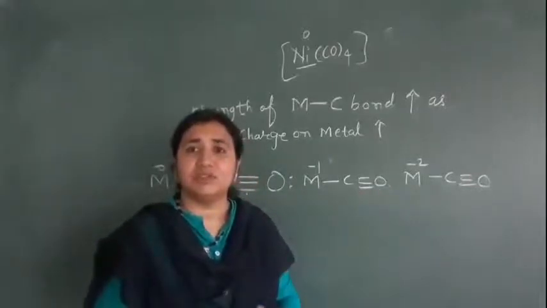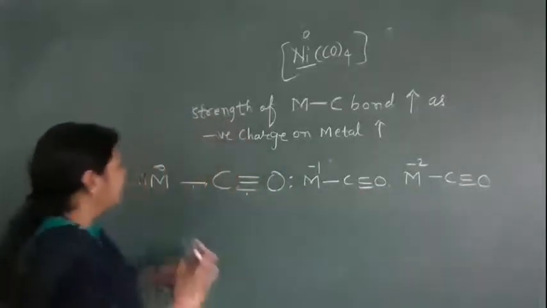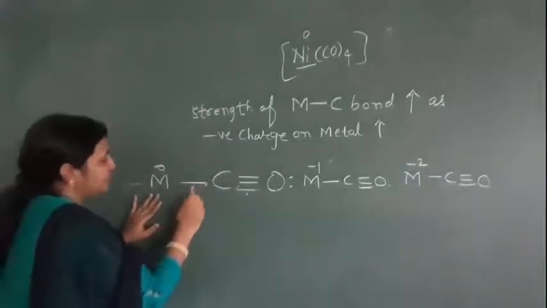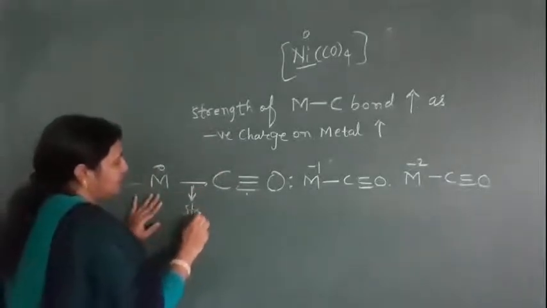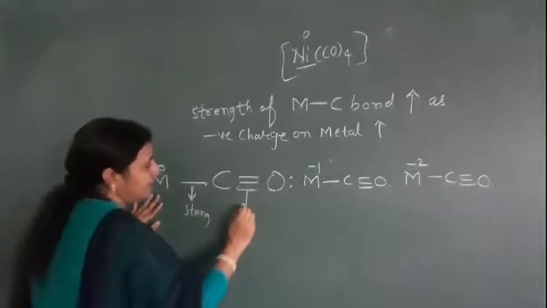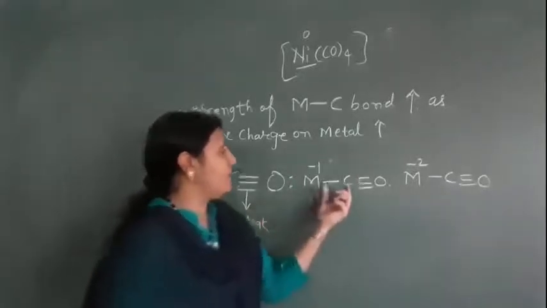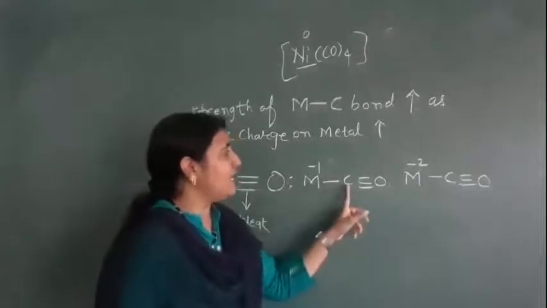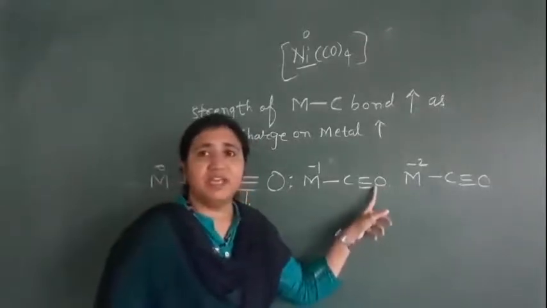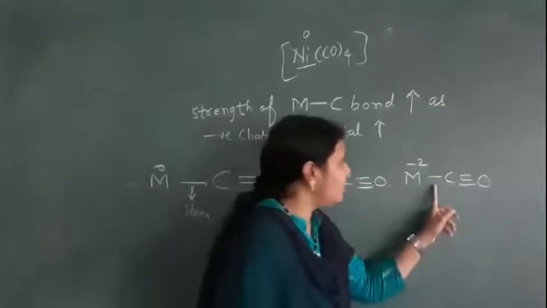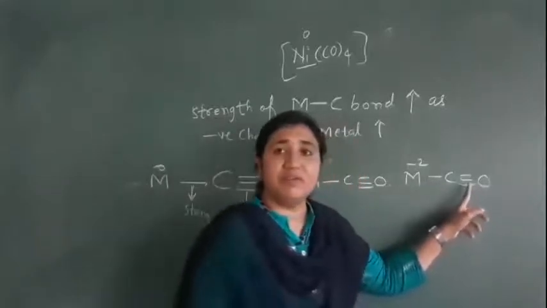The carbon-oxygen bond becomes weak. Here this bond is very strong, but this bond becomes weak. Again, this bond is very strong, so the CO bond becomes very weak. And here also the CO bond becomes very weak.